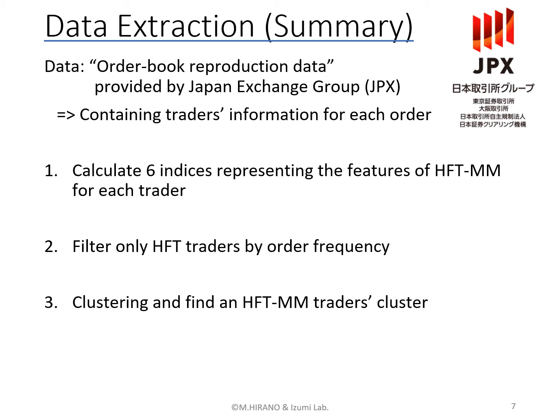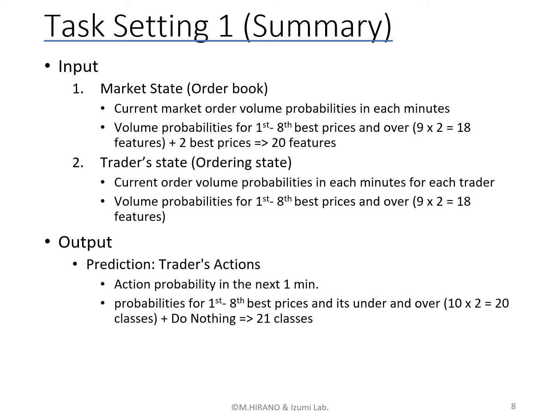At first, we calculate 6 indices representing the features of HFTMM for each trader, then filter only HFTMM traders by order frequencies. At last, using a clustering method, we found HFTMM traders based on their 6 indices.